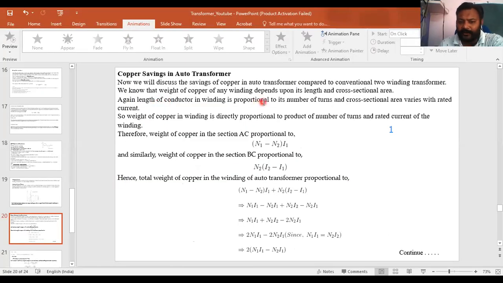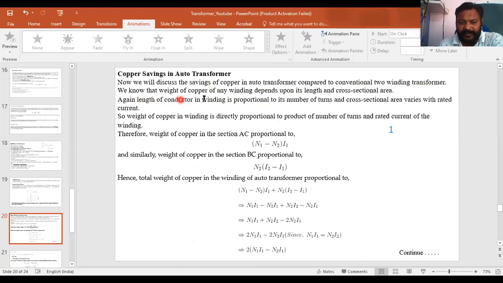One important question is copper saving in an auto transformer. Now we will discuss the saving of copper in an auto transformer compared to a conventional two winding transformer. In a two winding transformer, two windings are there, and in an auto transformer only one winding is there. So basically we can say that more saving of copper will be there in an auto transformer.